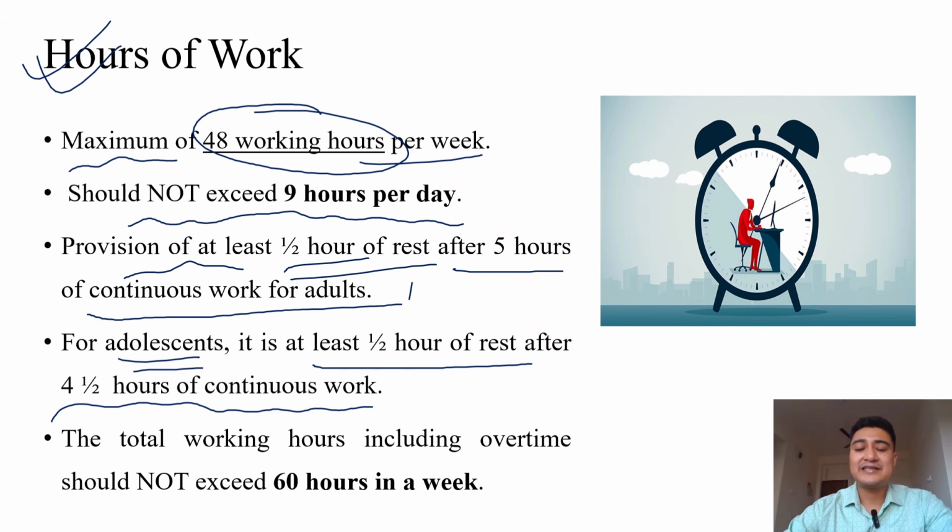In some institutes where their timing is 8 to 4, suppose 8 to 9 is one class, 9 to 12 is another practical class, and 12 to 1 is another class. So we get 5 hours of work, 1 to 2 is break, and 2 to 4 is again work. So 5 plus 2 is 7. So 7 hours multiplied by 6 days in a week comes out to be 42 hours in a week. So it is again less than 48 hours. So we can remember it like that.